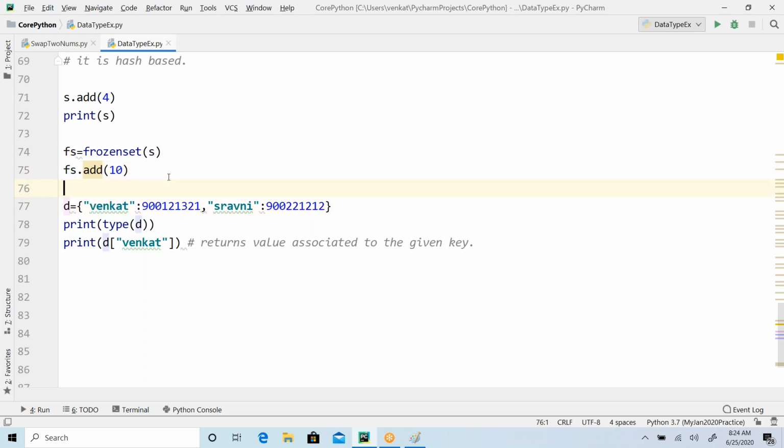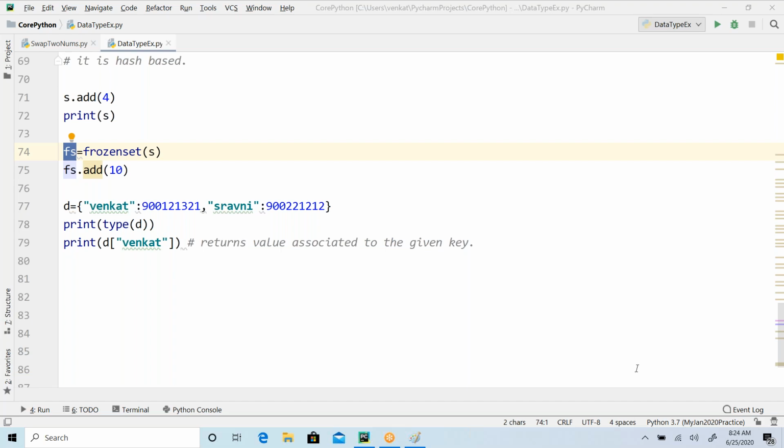Frozen set is something to make your set immutable. To prepare a frozen set, you should have a set first. What set you want to freeze, you give that set as input to the function frozenset, which returns your frozen set object, which is not going to be modified.